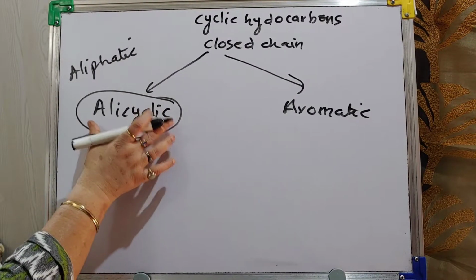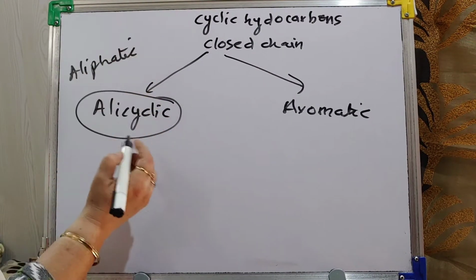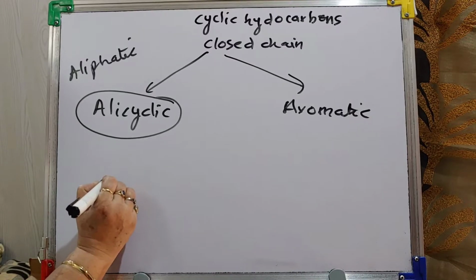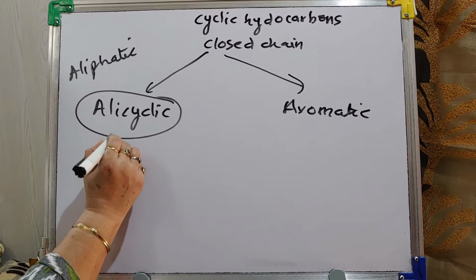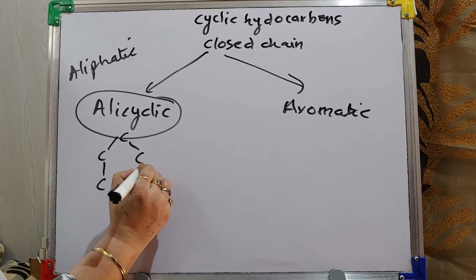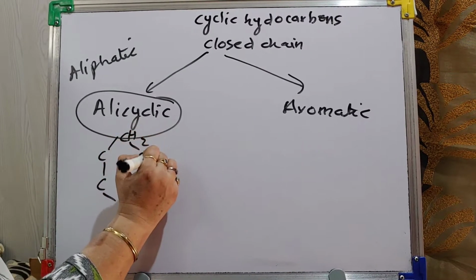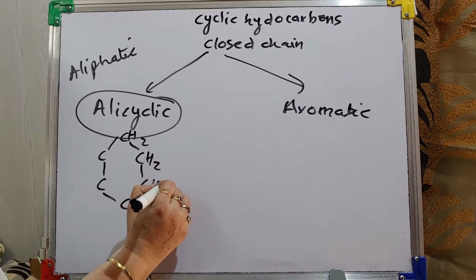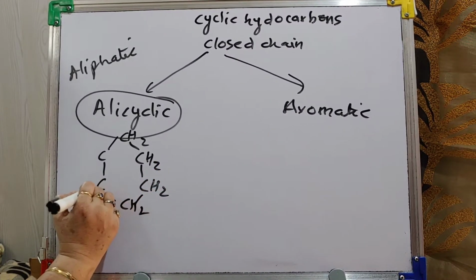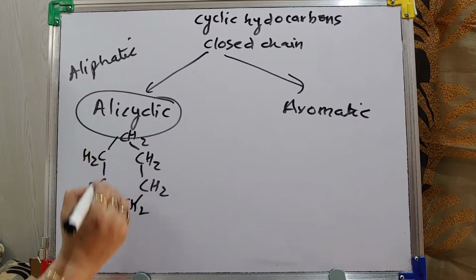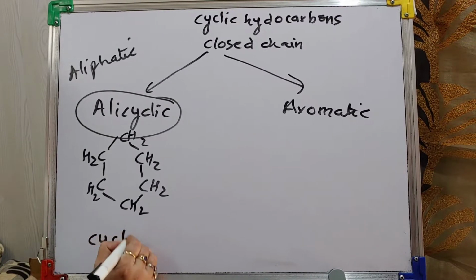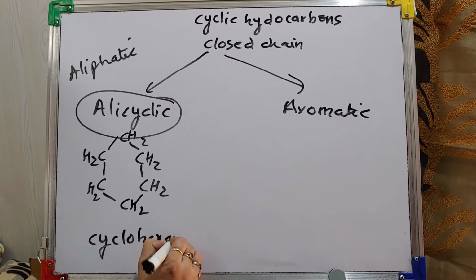Their properties are similar to aliphatic. Only the difference is what? Suppose I have given the example of 6 carbon. If I am taking this structure, this is cyclohexane.